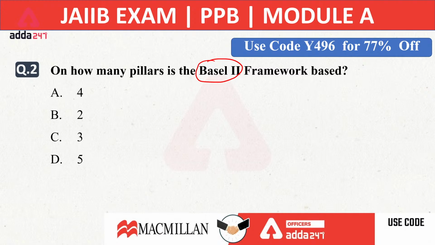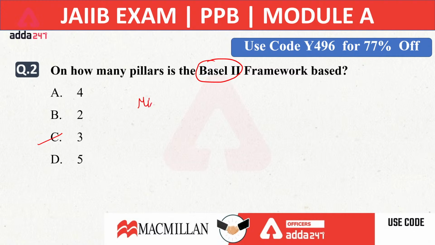So the Basel Committee on Banking Supervision provided us certain regulations which are followed internationally. Now the Basel Committee has provided 3 Basel norms: Basel 1, Basel 2 and Basel 3. But when it comes to Basel 2, it has 3 pillars. Very good. So the right answer will be your C option, that is 3 pillars.